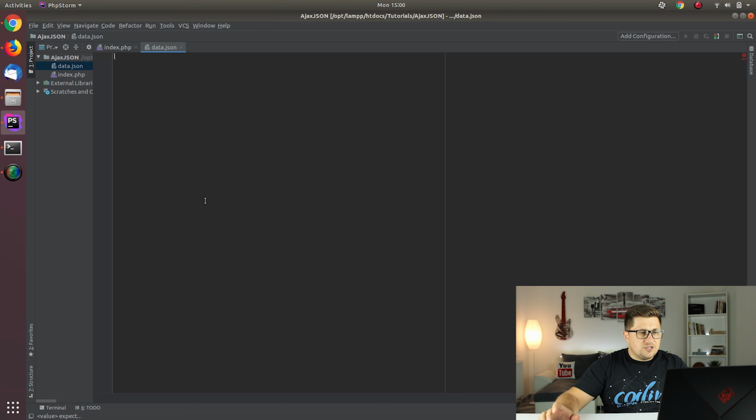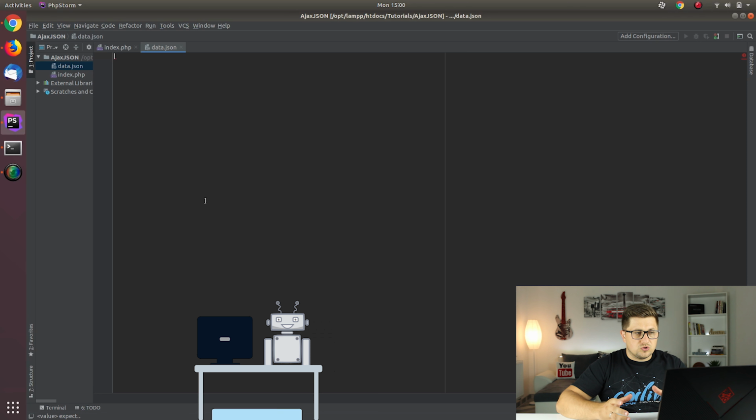So basically JSON stands for JavaScript Object Notation, which means that we are able to create objects and then later we are going to access those objects and use them for different data manipulation.